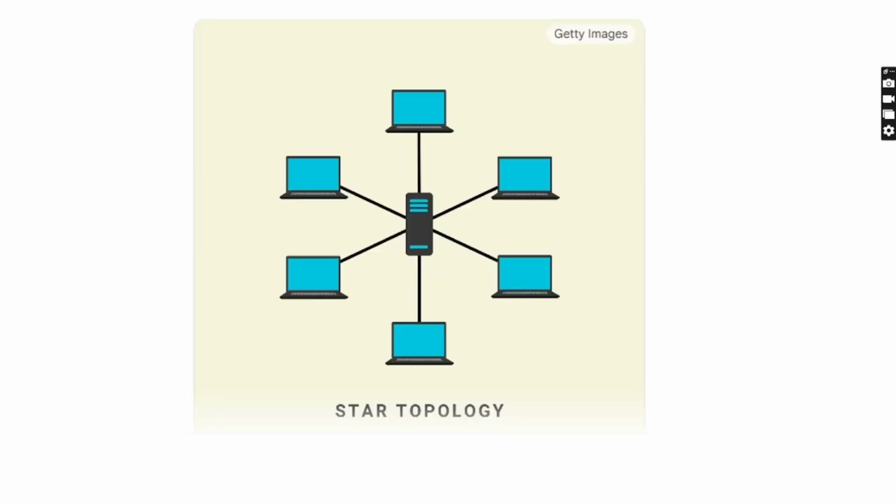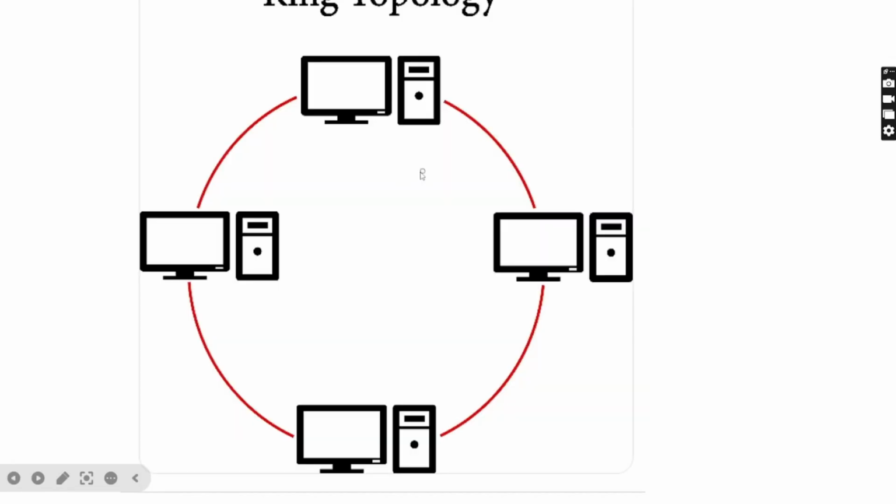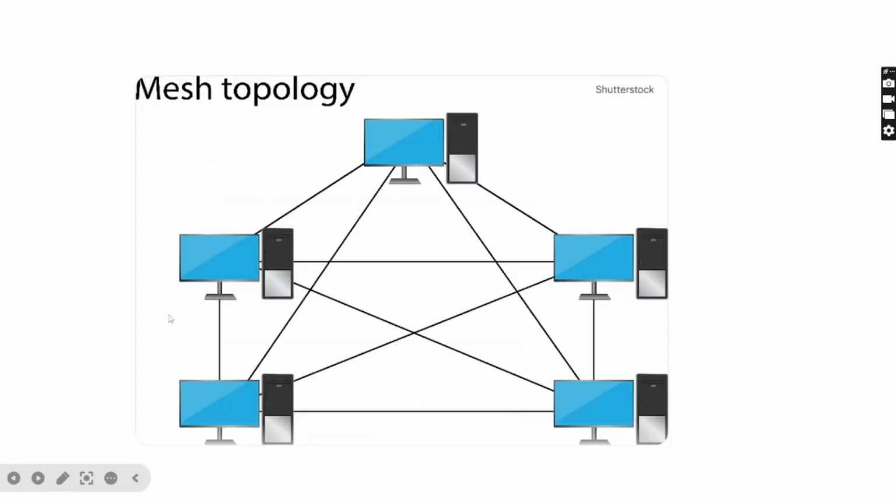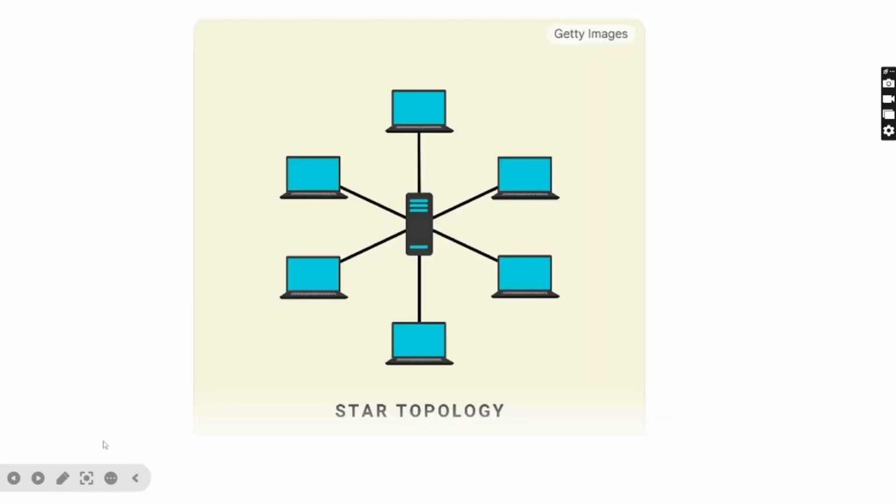So today we are going to learn about star topology. What is star topology? Star topology is a type of topology in which there is a hub or a switch in between.